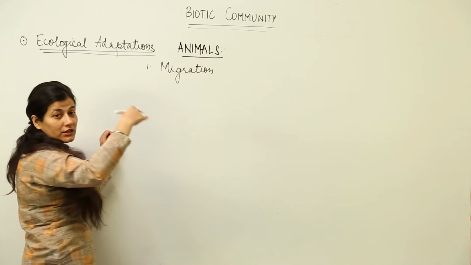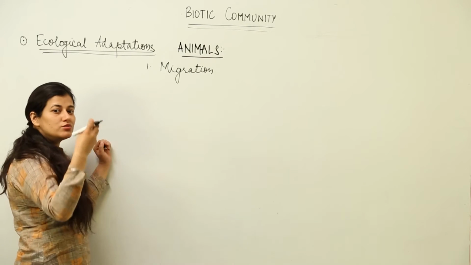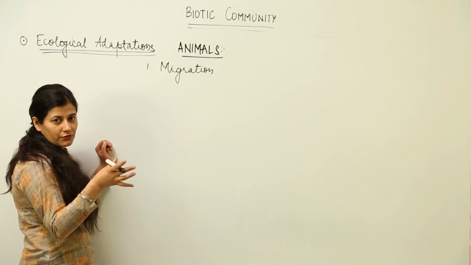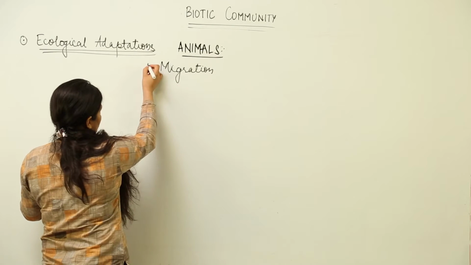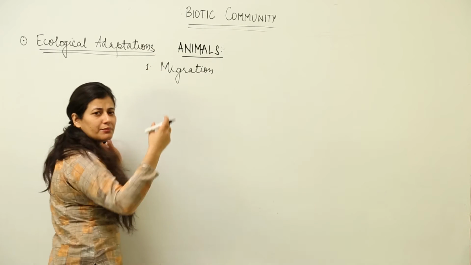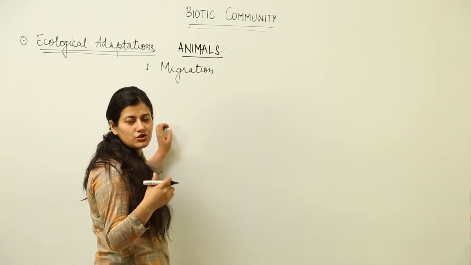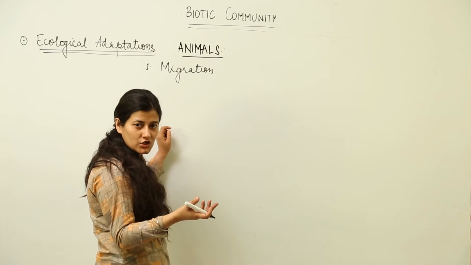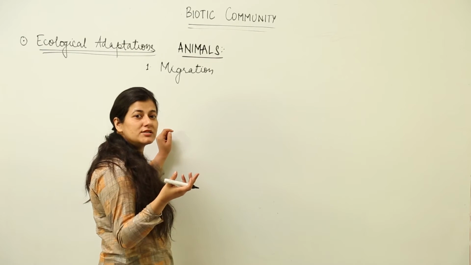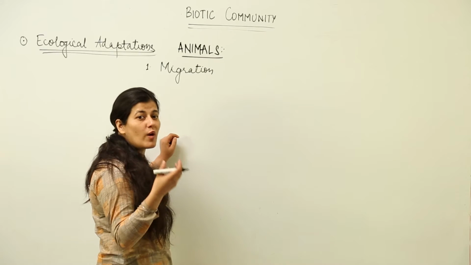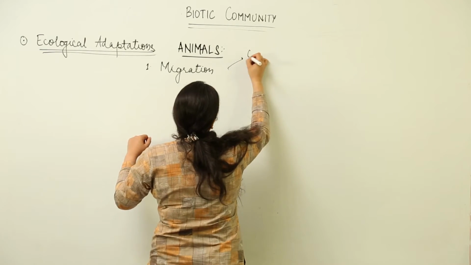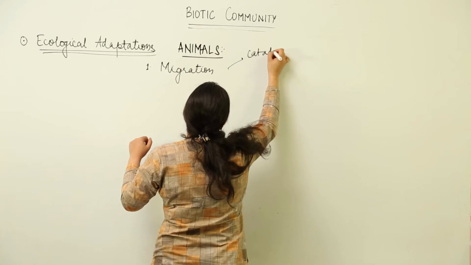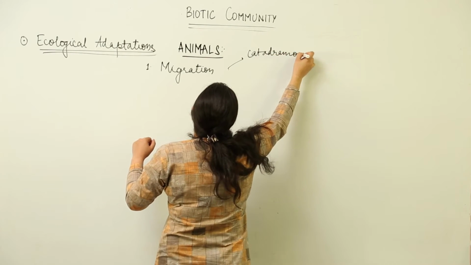of locomotion, migrate from one place to another. As soon as the conditions are unfavorable in the given area, they would migrate to that region where the conditions would be favorable. Here we have the examples of wild beasts in the African region, they migrate to the area of vegetation. Then we have the examples of fishes which go from one place to another for spawning purposes. So we have the example of catadromous fishes and anadromous fishes.